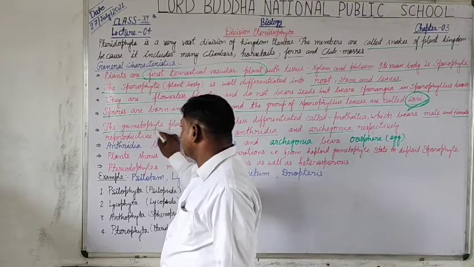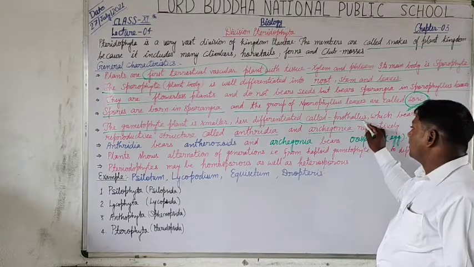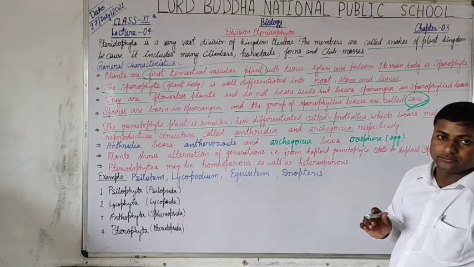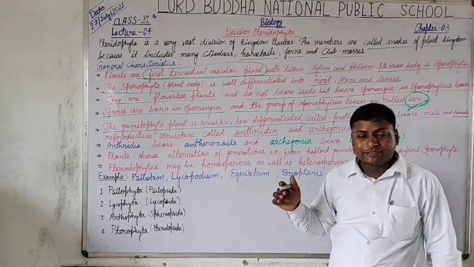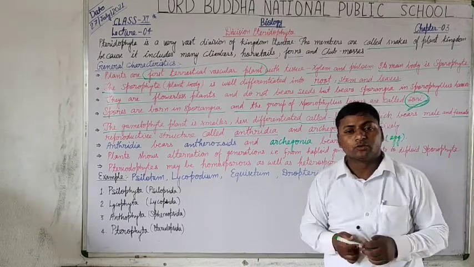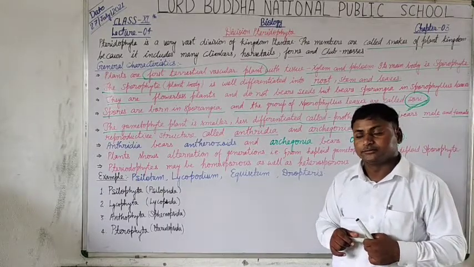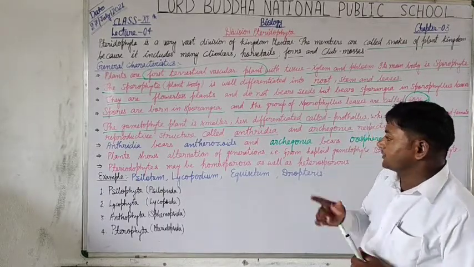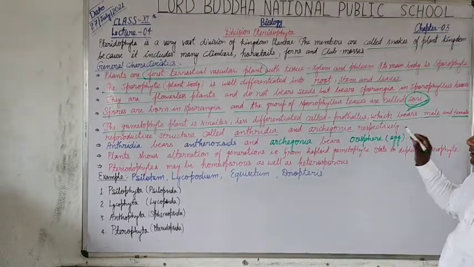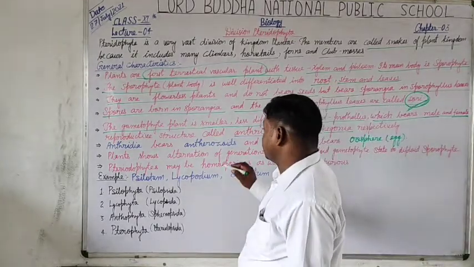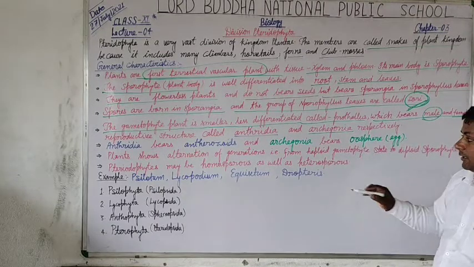The gametophyte plant is smaller, less differentiated, called prothallus. When the spores are free in the environment, they grow in the form of a gametophyte plant. That gametophyte plant is smaller, less differentiated, called prothallus, which bears male and female reproductive structures.